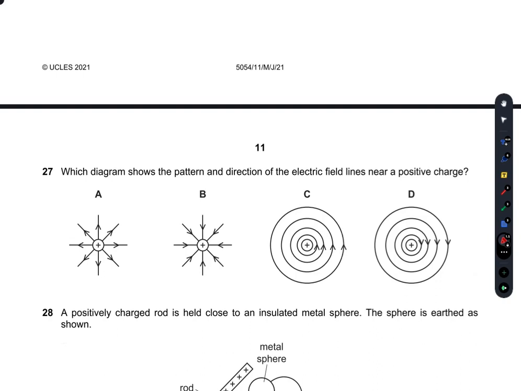The diagram shows the pattern and the direction of the electric field lines near a positive charge. So which diagram shows that? These were introduced by Michael Faraday, and they always go from the positive charge outwards. C and D are the magnetic field lines, so A is the right option.